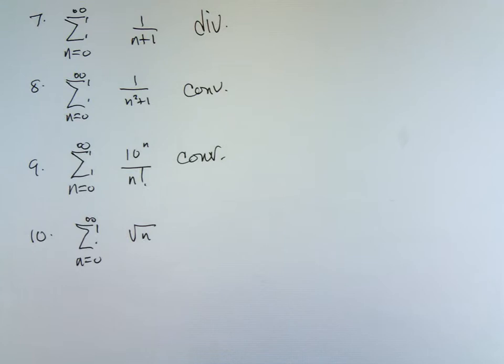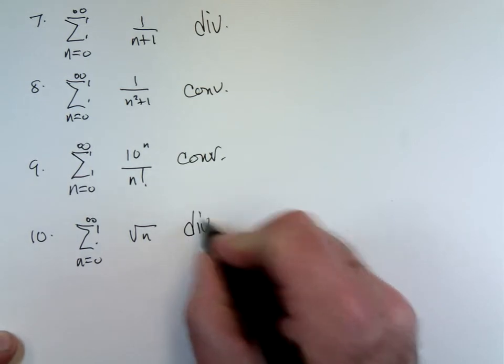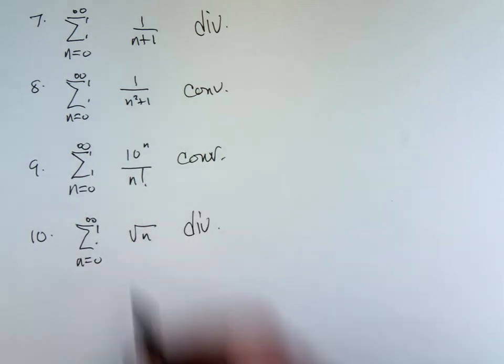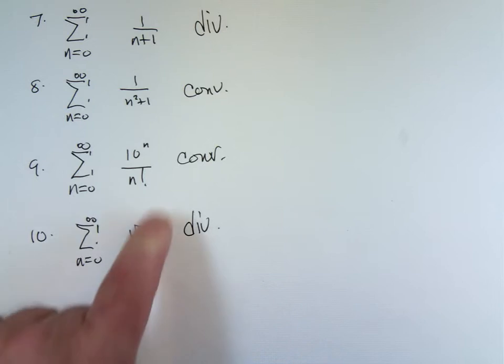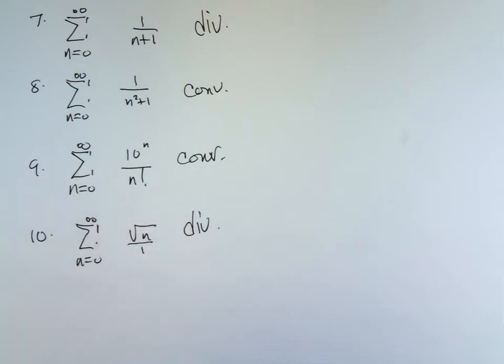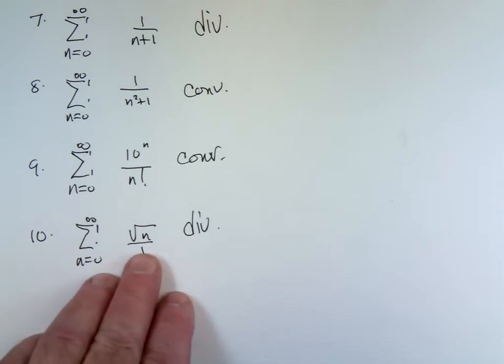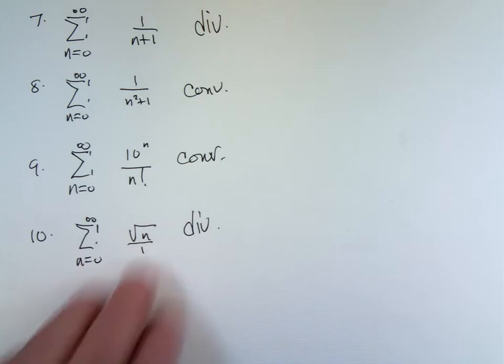Okay, number 10. Square root of n, the easiest way to see this is as n goes to infinity, the square root of n goes to infinity. Doesn't go to 0, therefore it diverges. If you put it over 1, you see the difference in degrees is not greater than 1. It's actually negative 1/2. If you take the degree of the denominator minus the degree of the numerator, you get a negative 1/2, clearly not greater than 1, which is what you would need to cause it to converge. But the fact of the matter is these terms are not going to 0, therefore this series will diverge.